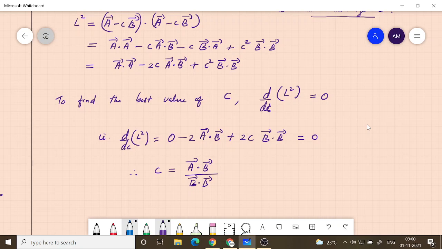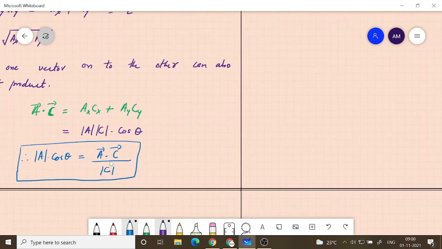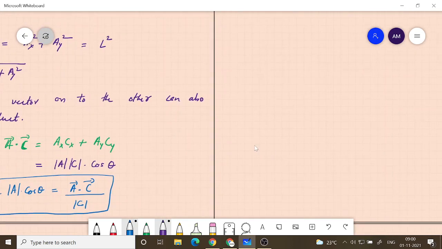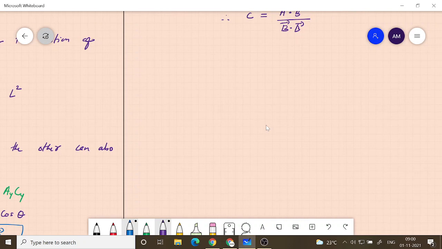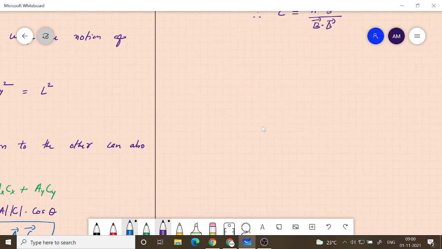So this is exactly what we got earlier, what I said without going into the proof. A dot B divided by modulus of B. There is a slight difference here, so let's write that.